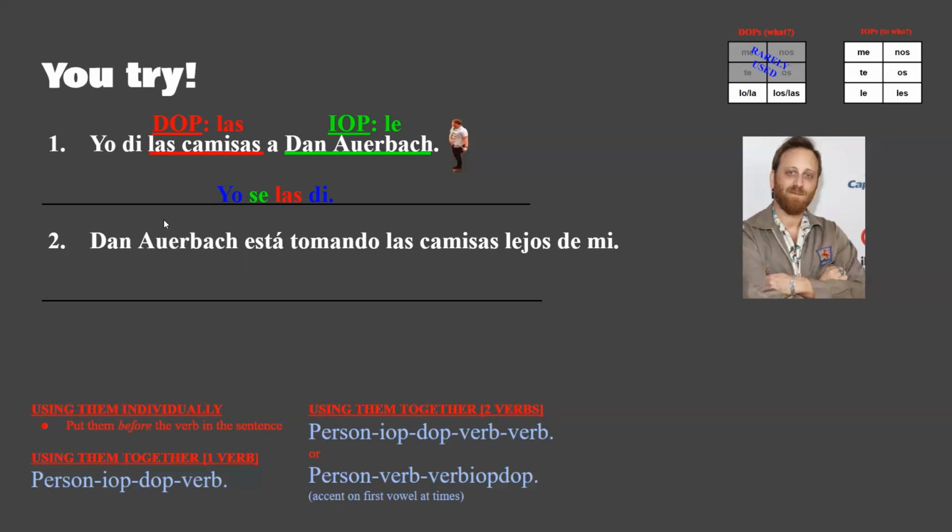So the next example is if there's two verbs. Dan Arbach was taking the shirts far from me, or away from me. The shirts are still a direct pronoun, but Dan Arbach is not the indirect pronoun, because this time he's not doing something to someone else.